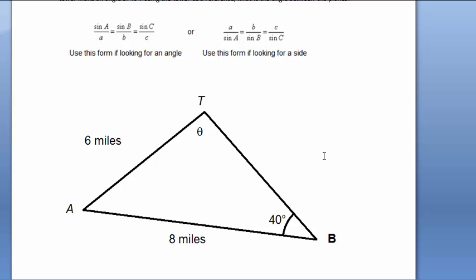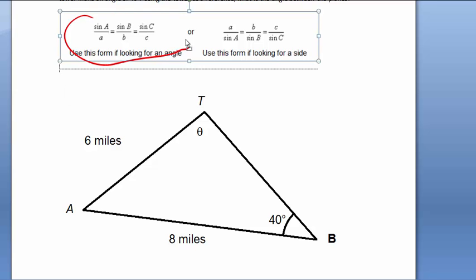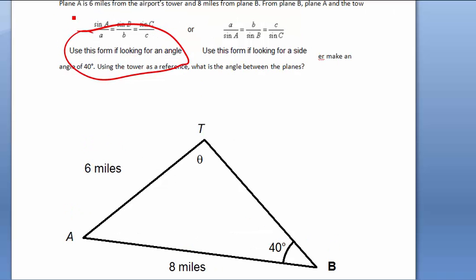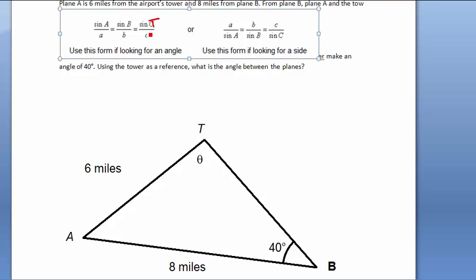So we're looking for an angle, so we're definitely going to be using the first side here. Although it doesn't give us T, A, and B, it gives us A, B, and C. So isn't it just as easy to, instead of C, call this one T and little t. Is that okay? So if that's capital T, this one's little t. If that's capital A, this one's little a. If that's capital B, this one's little b.